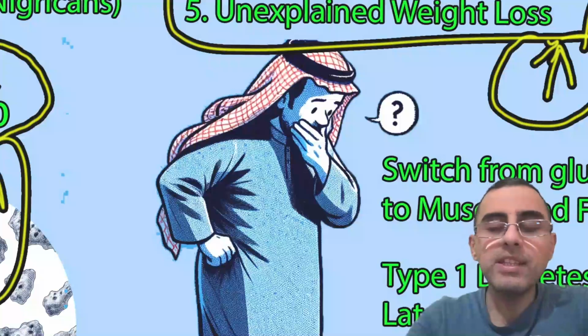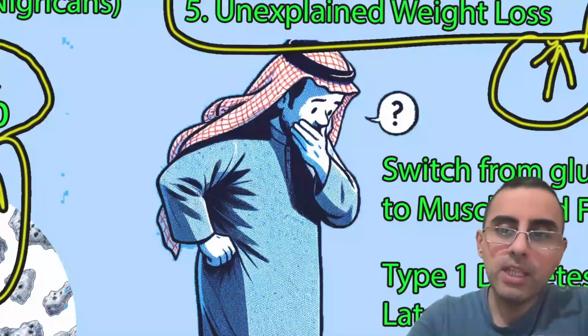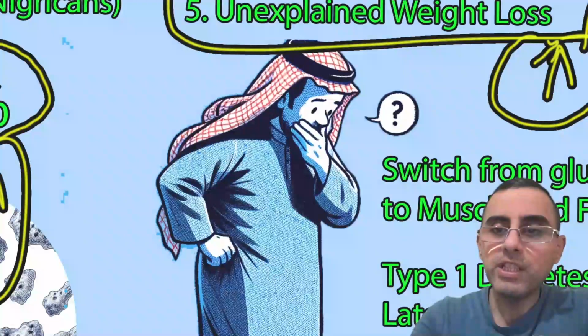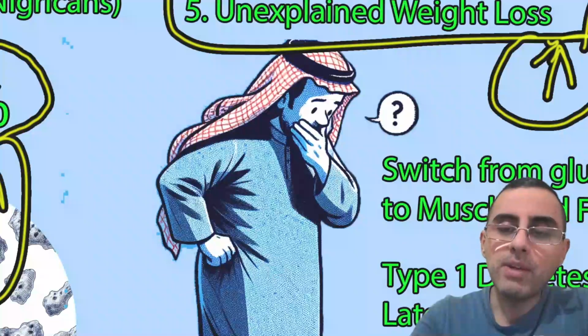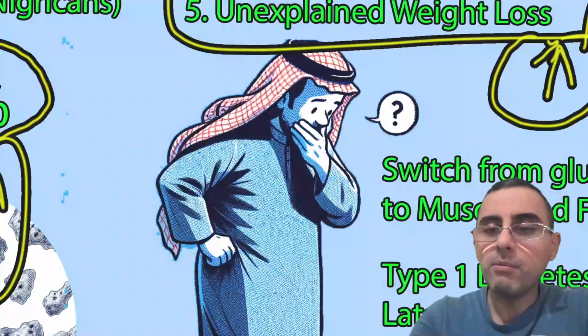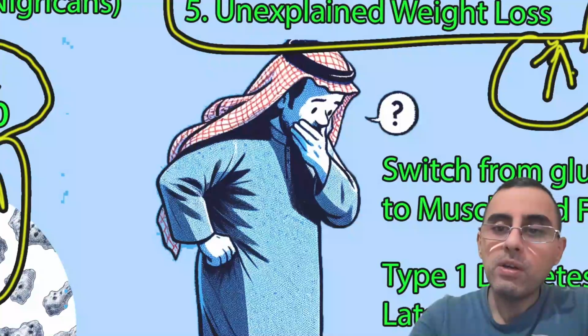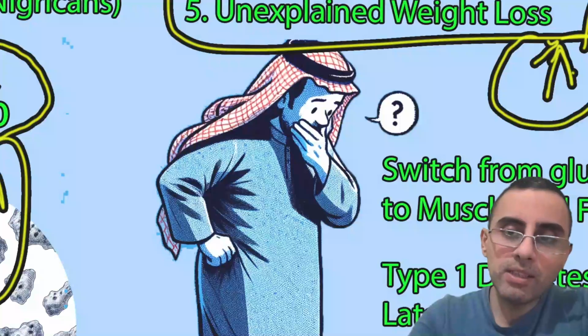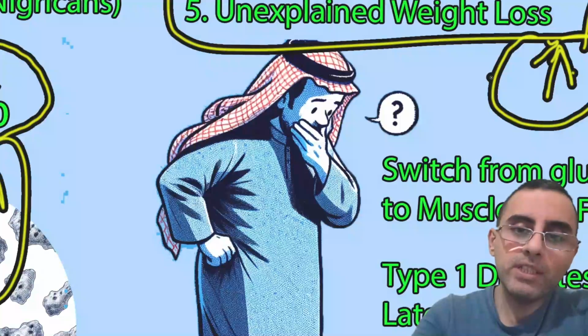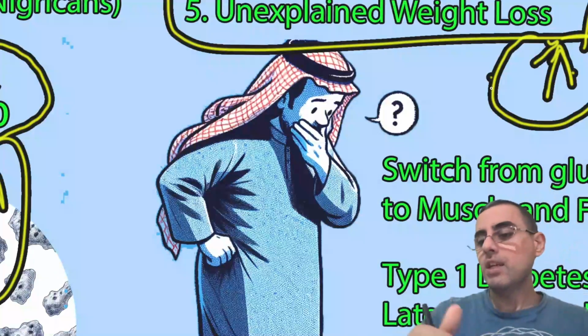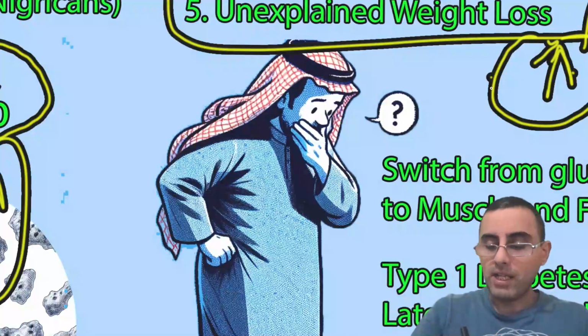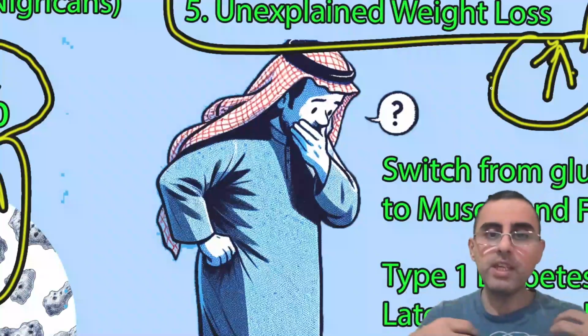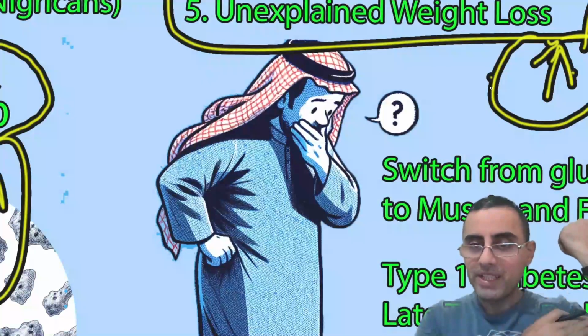Our cells are still deprived of energy, and the body tries to find a solution. The solution is to switch the primary source of energy from glucose to protein and fat burning. The body starts to burn proteins and fats. It means that it burns our adipose tissue or our fats, and it also burns our muscles.